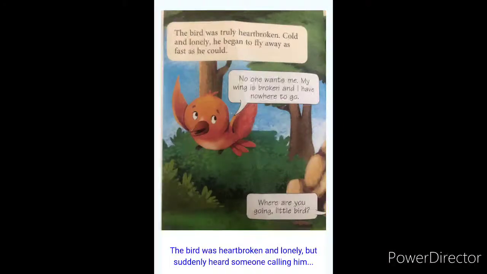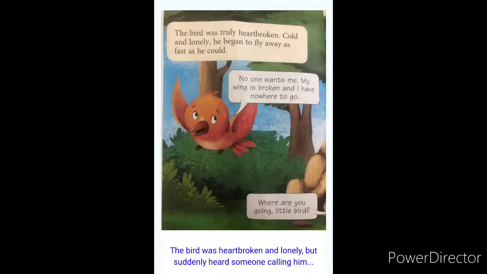So, this was the summary. Once there was a forest. In that forest, there was a family of birds living there. Due to the winter season, the birds started to move from the forest area to a warmer place. At that time, one small little bird had broken its wing and couldn't fly over the sky, so it fell down all alone in the cold forest.